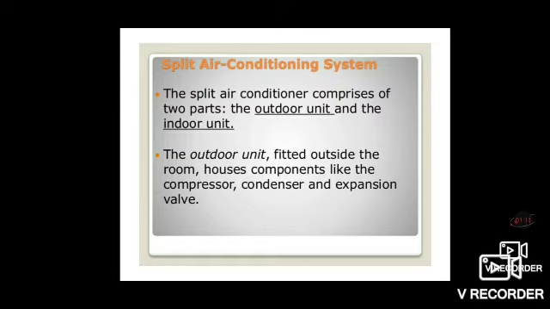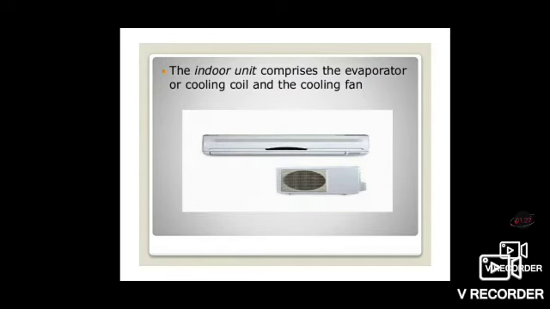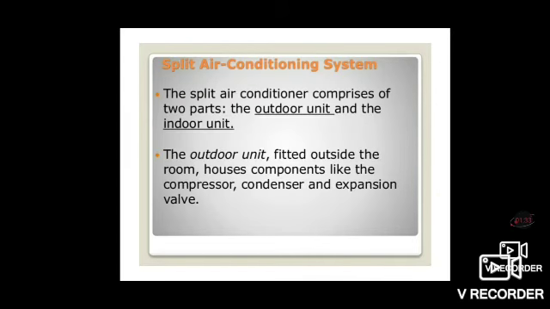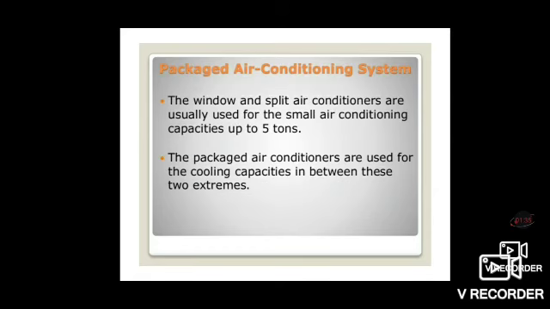Next one is split air conditioning system. The split air conditioner comprises 2 parts. One is the outdoor unit, another one is the indoor unit. The outdoor unit, fitted outside the room, houses components like the compressor, condenser and expansion valve. The indoor unit comprises the evaporator or cooling coil and the cooling fan. So this is the split air conditioning system.